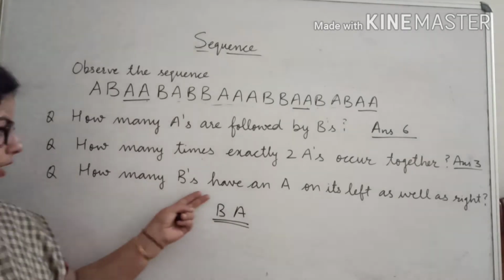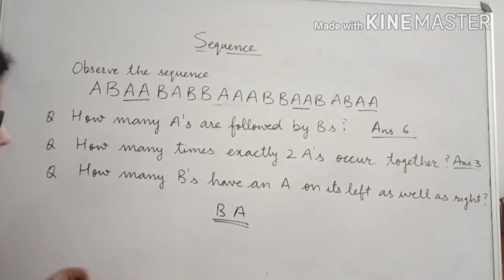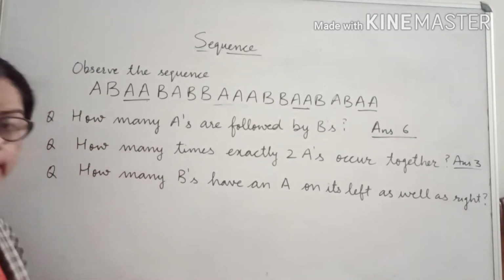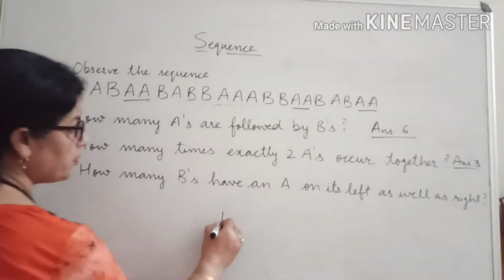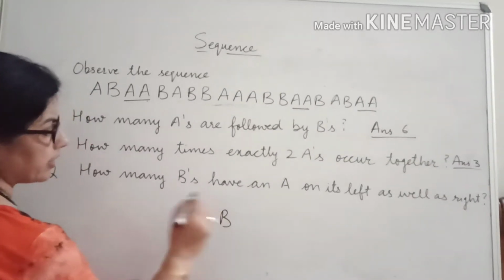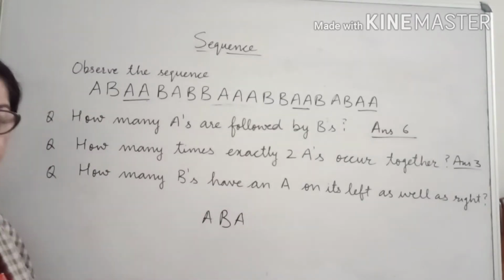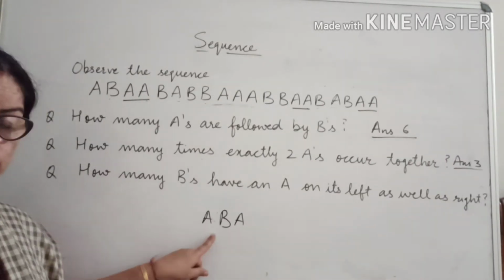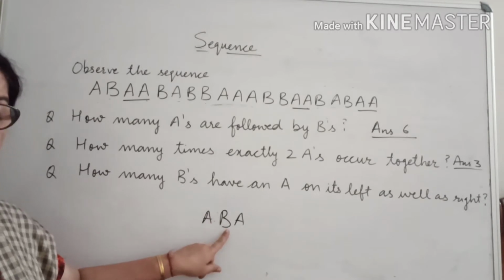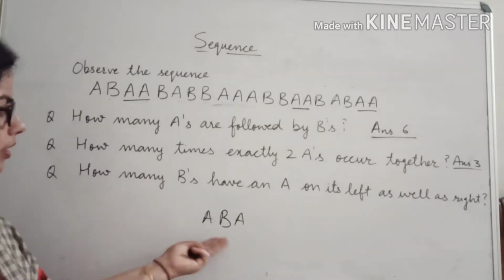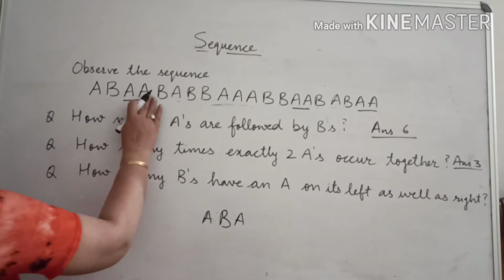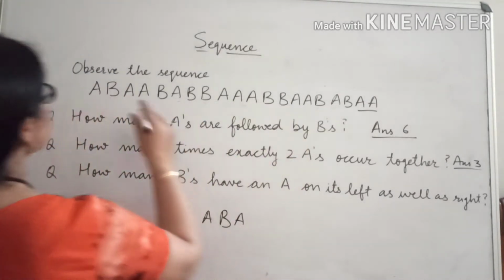How many times do B's have an A on the left as well as on the right? How many B's are there that have A on the left and also A on the right? Means we have to search for this position. Such a B we want to find. See how many are there?